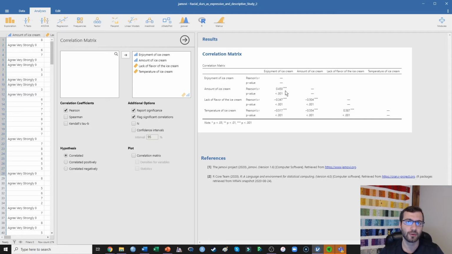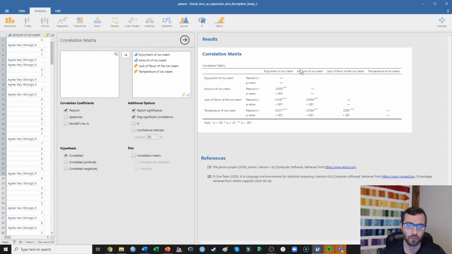So that R value is telling you the direction and the strength of the correlation. Generally, in psychology, we start to get a little bit excited when the correlation goes above about 0.20. A pretty moderate to strong correlation is going to be about 0.30, and then a pretty darn strong correlation is going to be above 0.40.